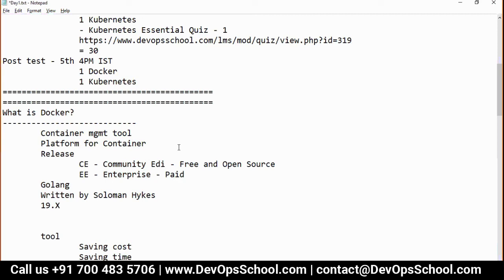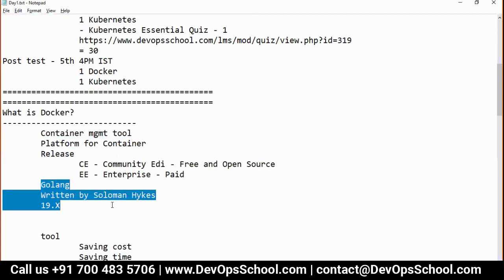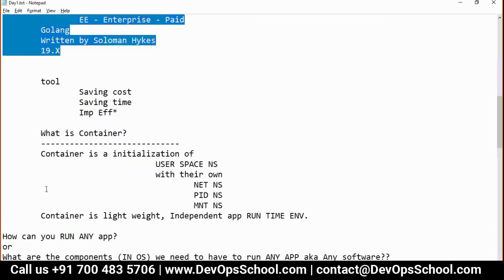Okay. Now here, this is Docker. It's a container management tool, a platform for containers. We are going to try the Community Edition, written in Golang by Solomon Hykes, version 19.x.